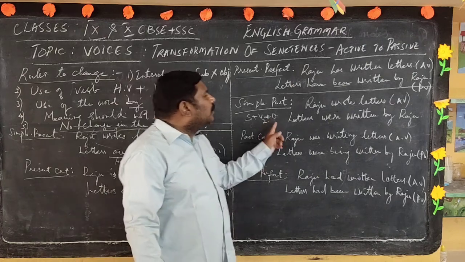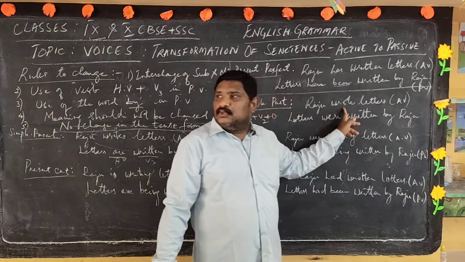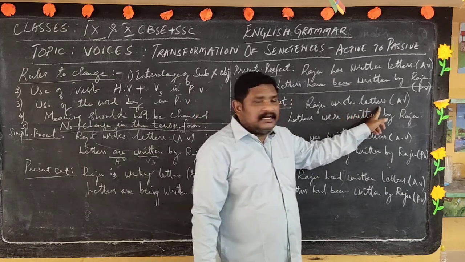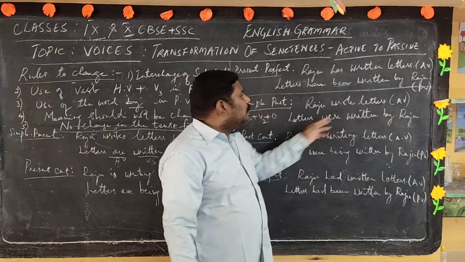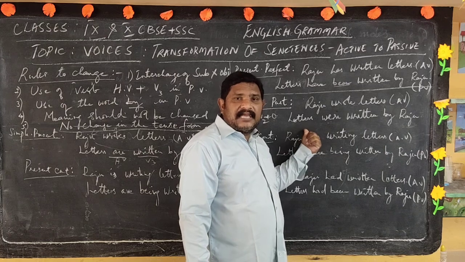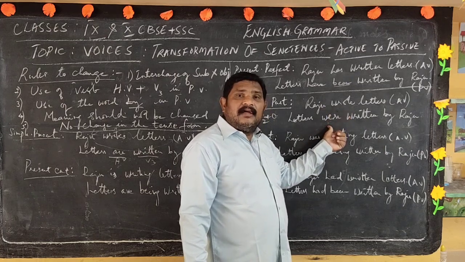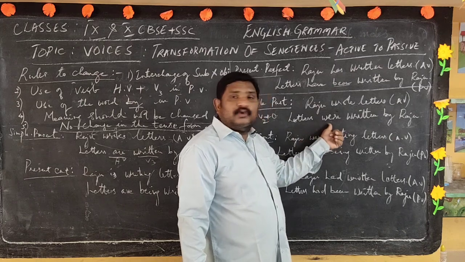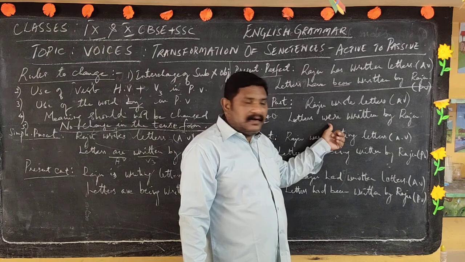Okay. Now here Raju, right, past tense is wrote. Raju wrote letters, which is an active sentence. Now interchange the subject and object place. Letters I bring here. Then what is the helping verb? Letters is plural, therefore I have to go with were.